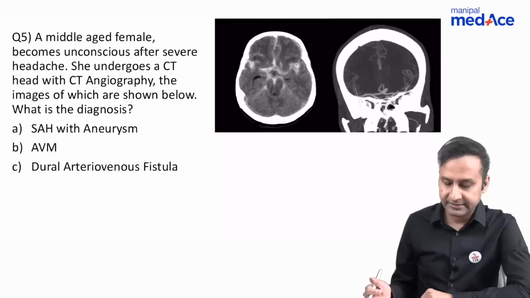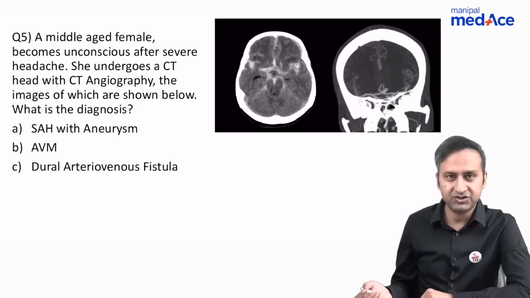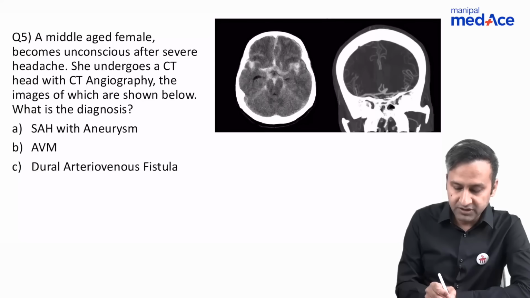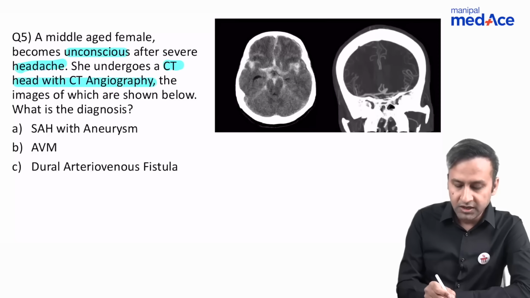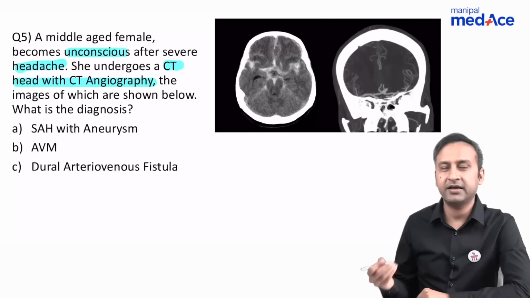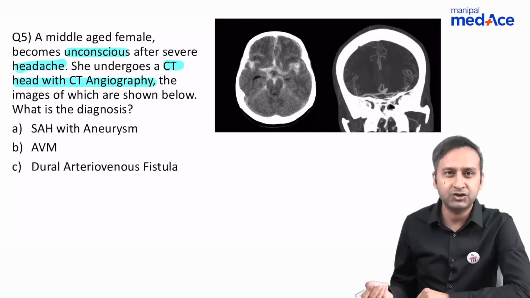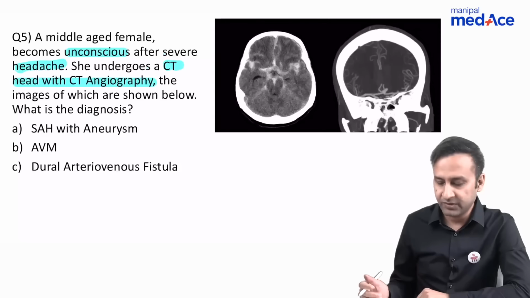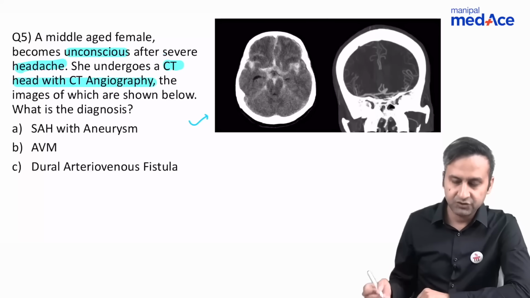Now let's come to our next case. Now this was by far an easy question. A middle-aged female becomes unconscious after severe headache, CT head with CT angio. So anytime you have a history of a thunderclap headache, severe headache, and the examiner is giving you a CT angio for it, you know you're dealing with some form of a vascular pathology, typically an aneurysm. So let's have a look at this particular image, what we see.